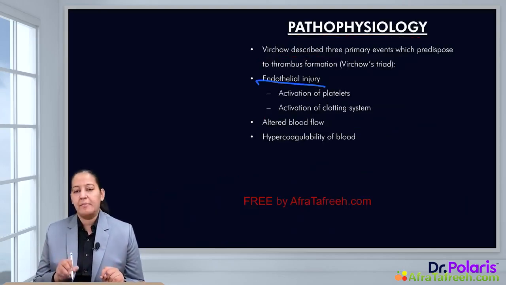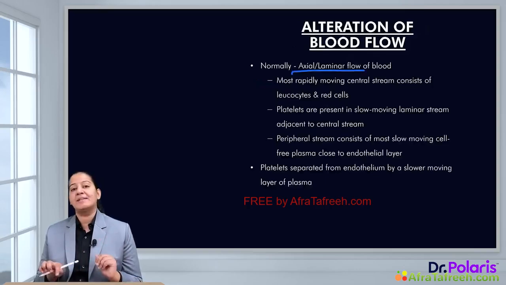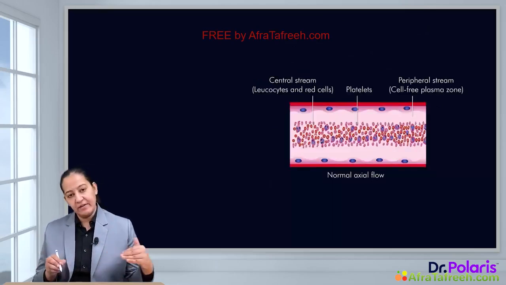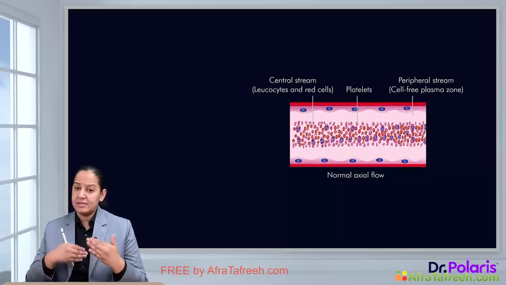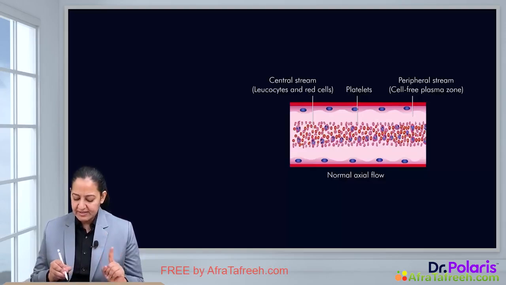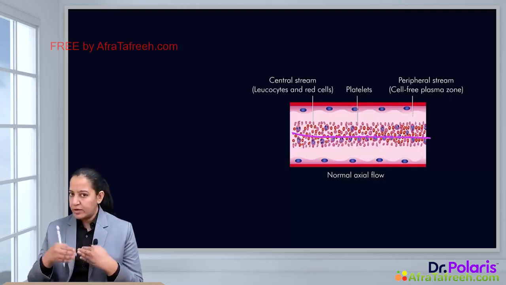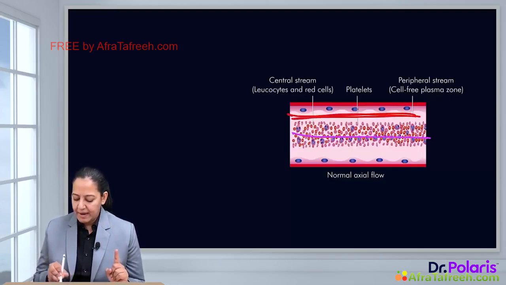Now coming to altered blood flow. Normal blood flow is axial blood flow. What do you mean by axial blood flow? According to Bernoulli's theorem, whenever fluid travels in a pipe, the heavier things travel at the center and the lighter things travel at the periphery. The heaviest is the WBC, which travels at the center. Surrounding the WBC there are RBC and platelets, but the plasma is the lightest, so plasma is at the extremity.